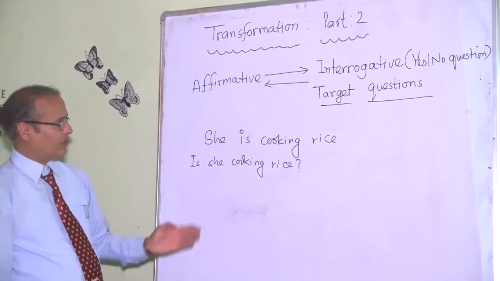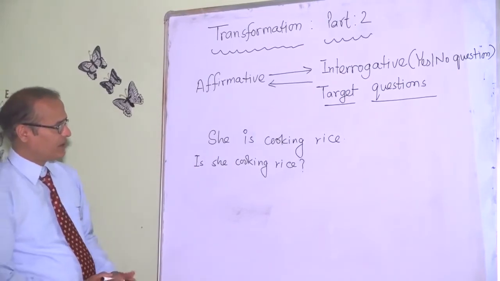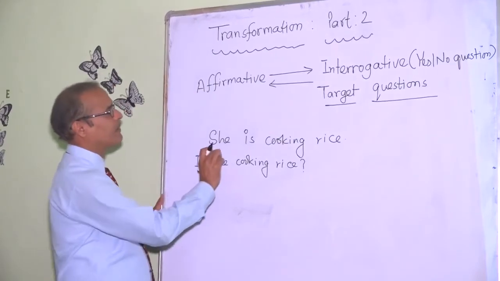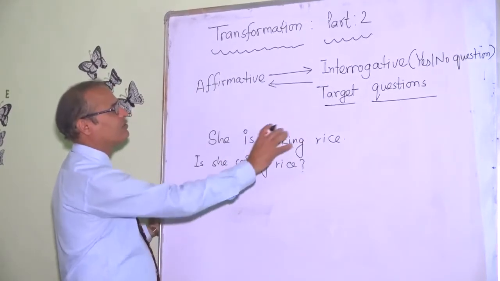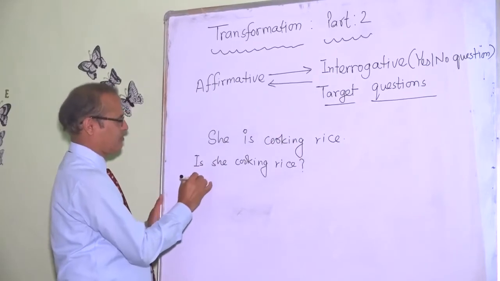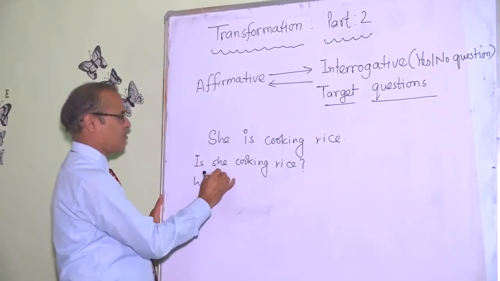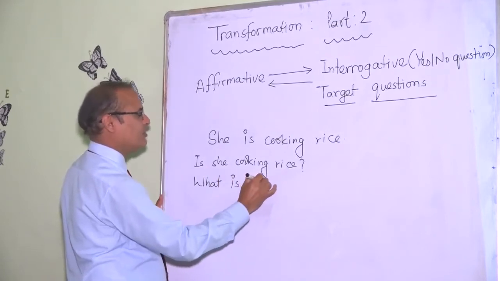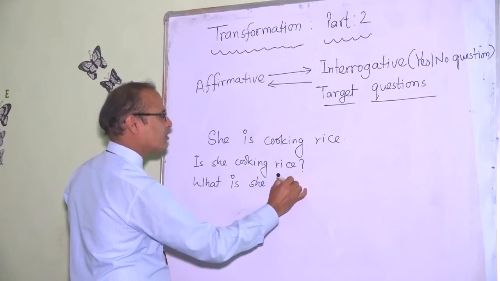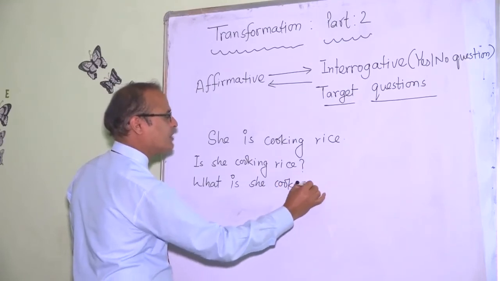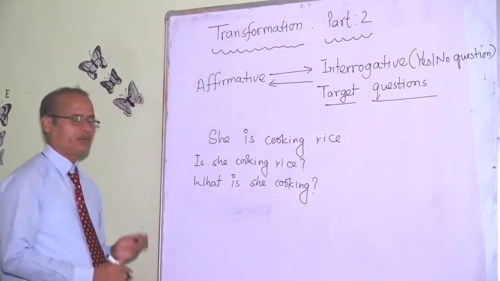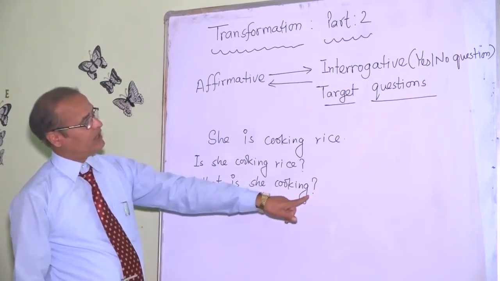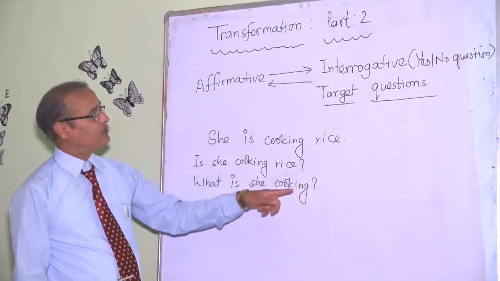Now let's look at another question formed from the same information. She is cooking rice. If we look at this, what is she cooking, or what is she doing now, is another question, as the question mark is put there.